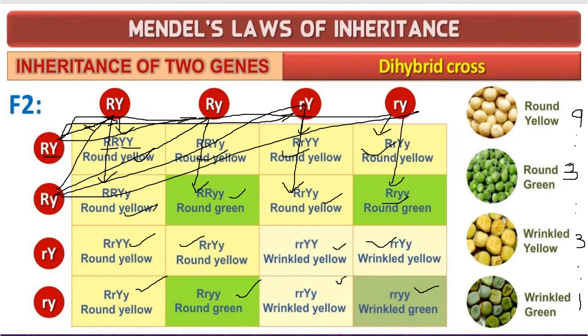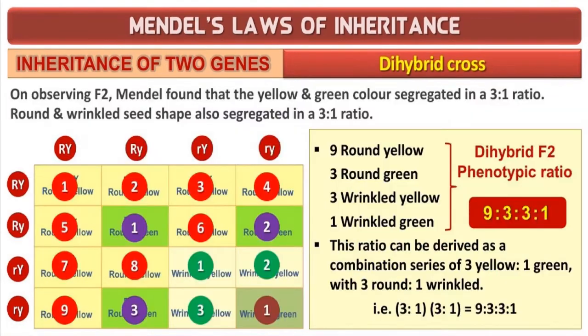Now, observe the checkerboard. So this is a phenotypic ratio. Okay. So this is how we have written. Coming to the phenotypic ratio, can you see 9 is to 3 is to 3 is to 1. Now, observing the F2, Mendel found that yellow and green color segregated in a ratio of 3 is to 1. Round and wrinkled seed shape also segregated in a ratio of 3 is to 1. So this is how it was being segregated.